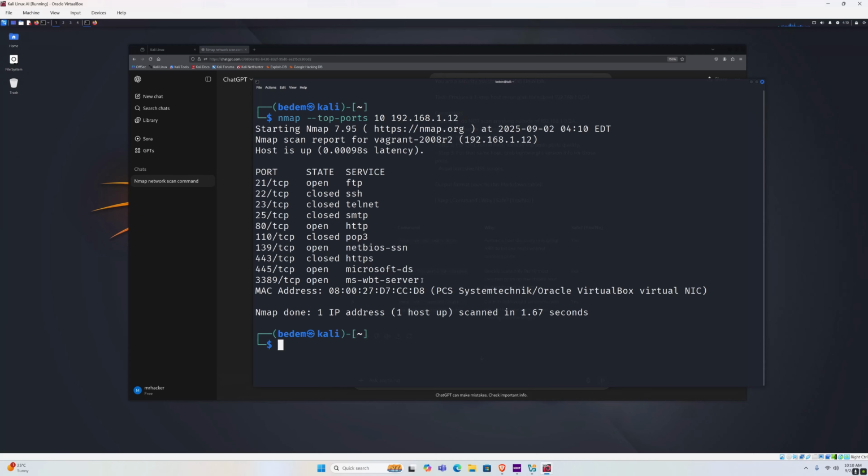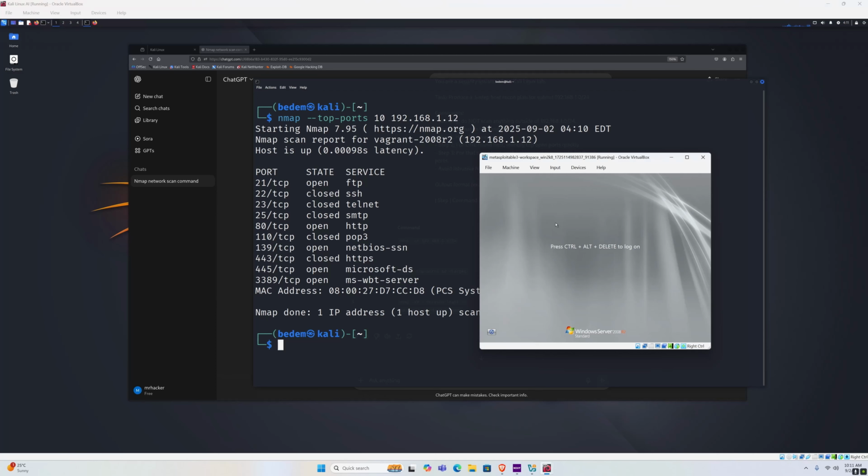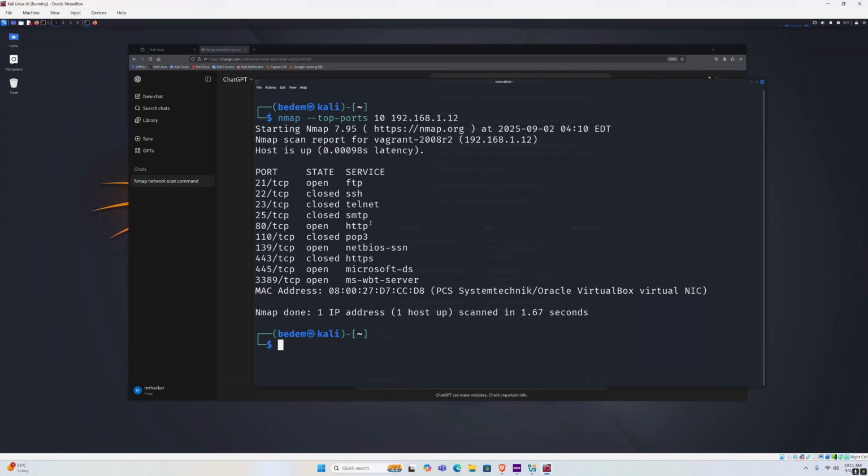Here it is. It gives us a result of top 10 ports and which ones are closed and which ones are open. So these are the top 10 most used ports, so that's why it outputted these 10. We get a few open ones and a few closed ones for the Metasploitable 3. If you're scanning a different device, you might get a different output. So for example, if you scan your router, the output will be different. If you're also scanning Metasploitable 3 like I am, the output should be the same.